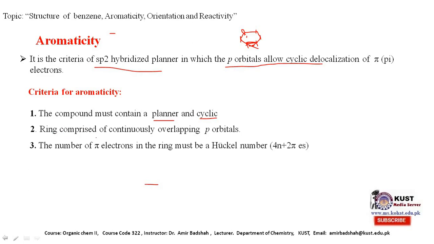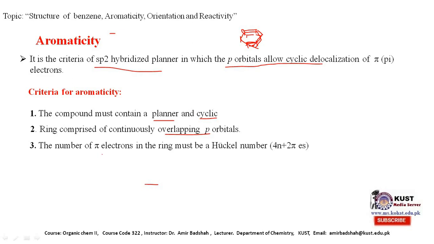The second important factor is that there should be a continuous overlapping of p orbitals. For example, these orbitals should be continuously overlapped with each other. If there is no continuous overlapping of these orbitals, then we cannot consider the criteria of aromaticity in that compound.